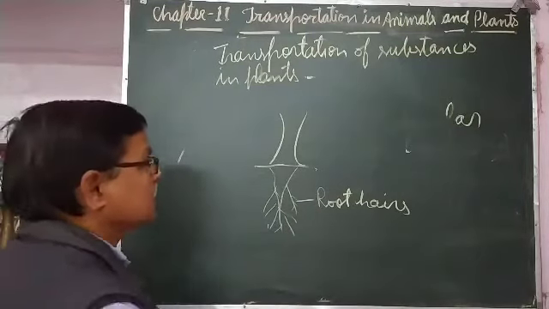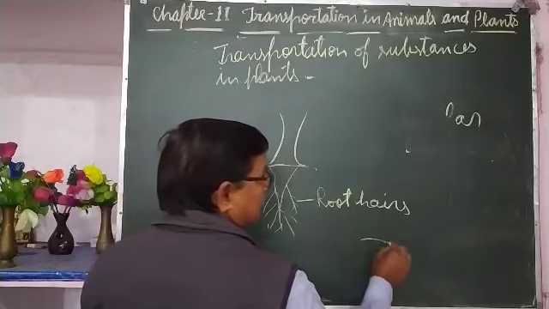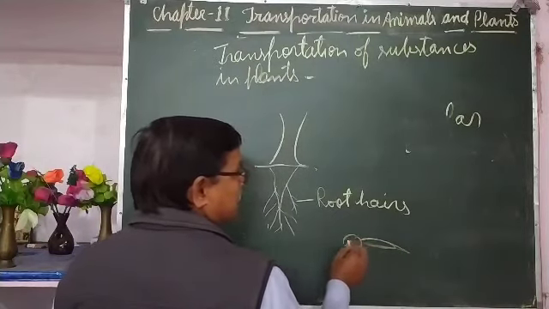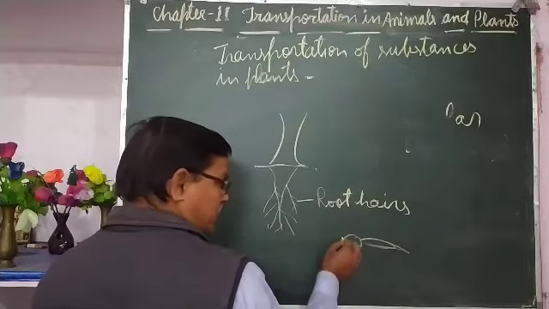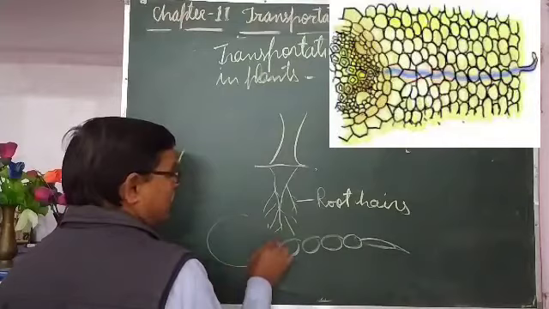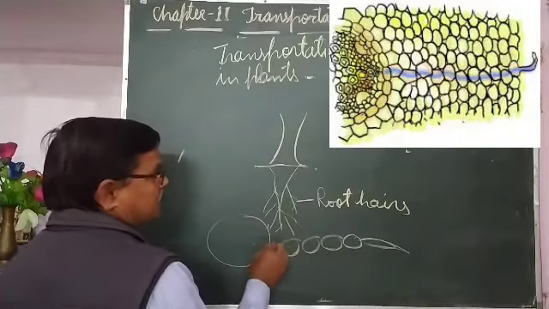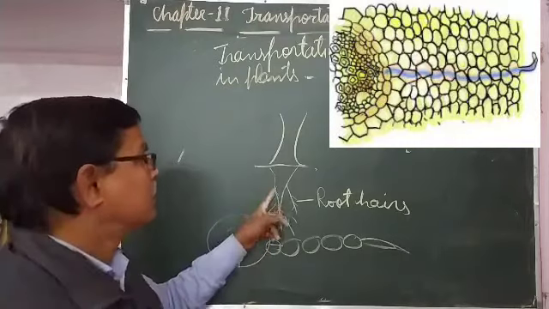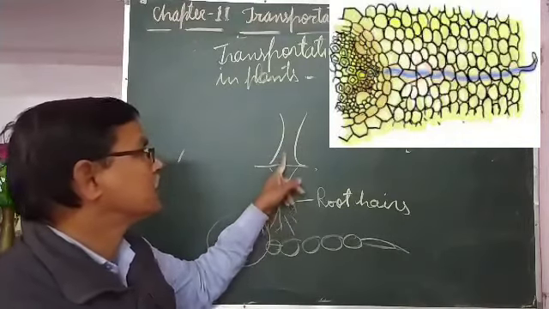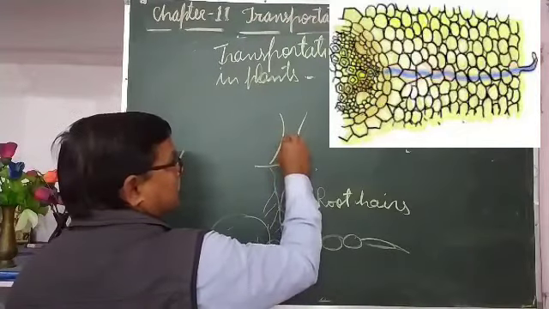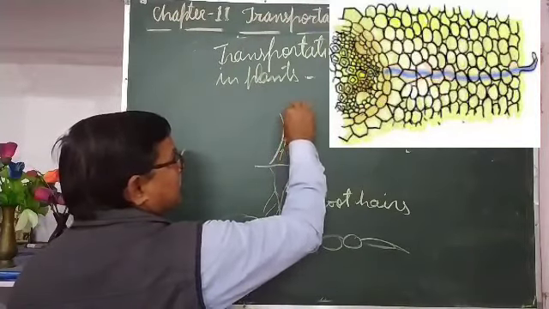Suppose this is a root hair. From the root hair cell, water comes to the neighboring cell, then the next cell. At last they reach the xylem vessels present in the stem. From the root cells it reaches the stem, and in the stem xylem vessels are there.